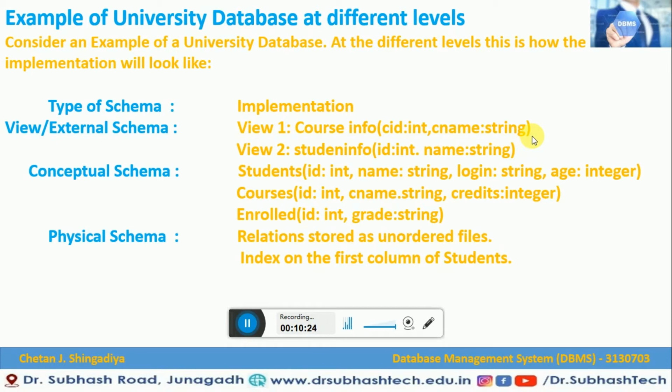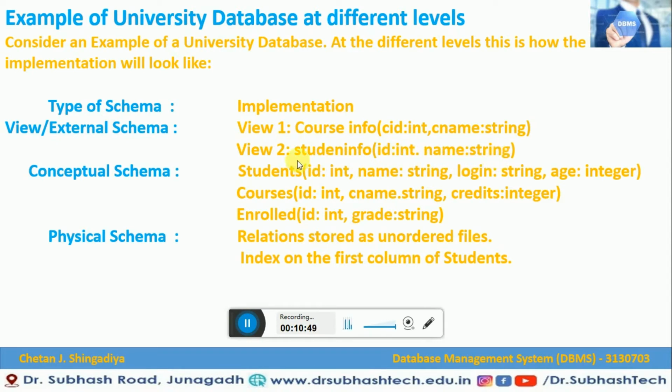So at the external schema, these two pieces of information are included in course info: course ID and course name. The course ID data type is integer and the course name data type is string. Another view level is student info. It includes ID of type integer and name of type string.